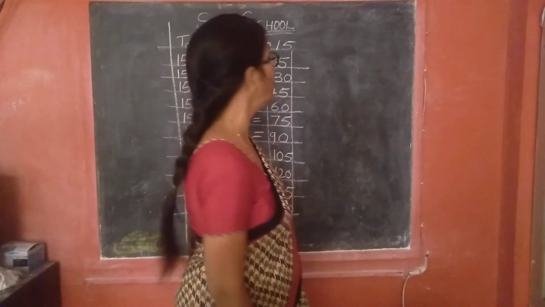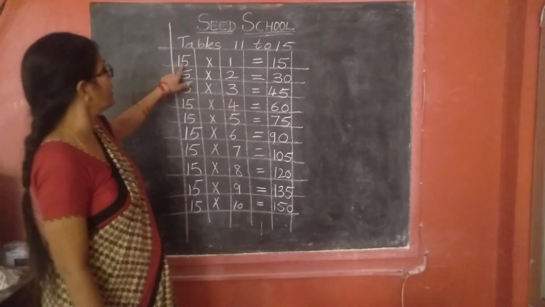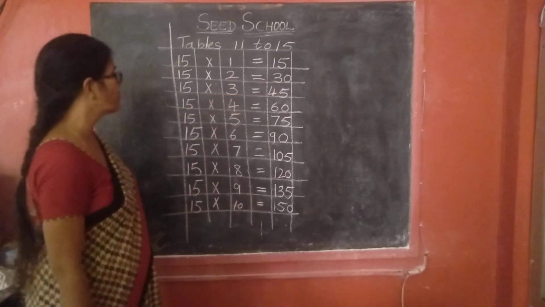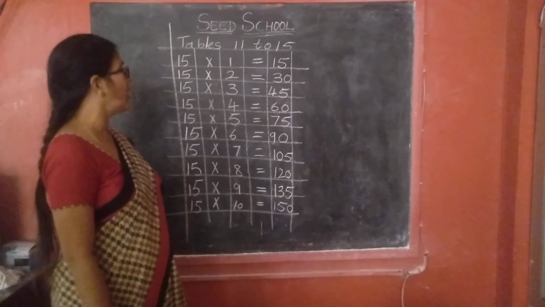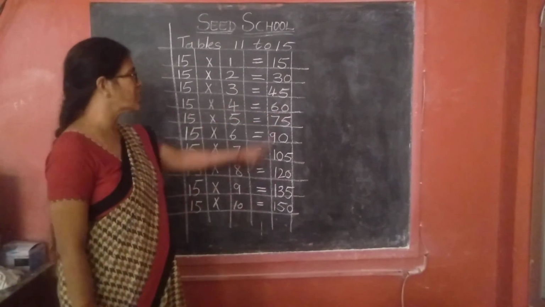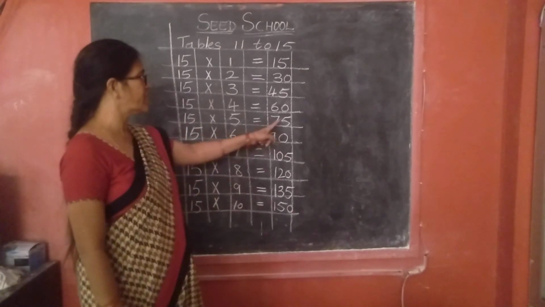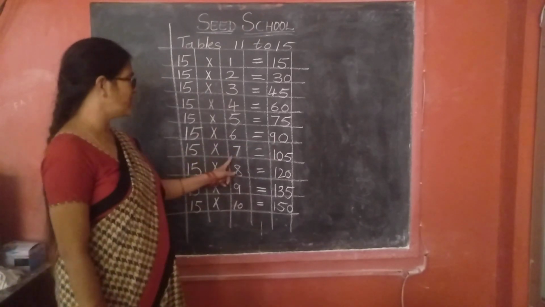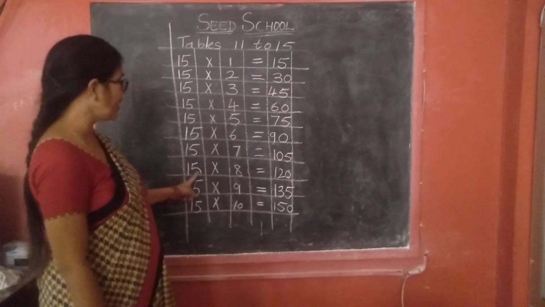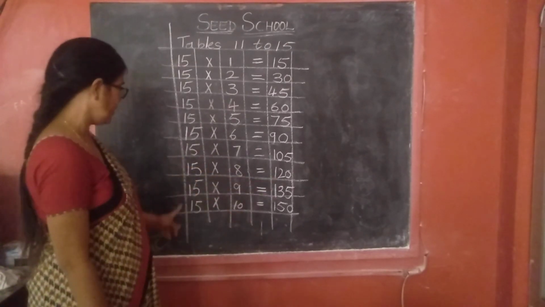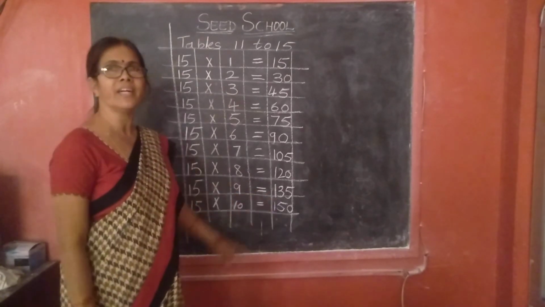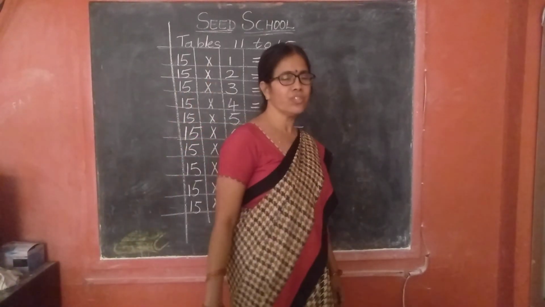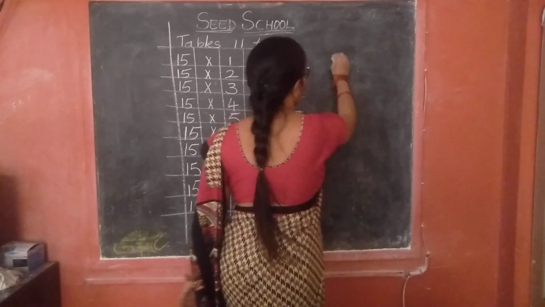Yes, children, we have to practice orally. Okay. 15 ones are 15. 15 twos are 30. 15 threes are 45. 15 fours are 60. 15 fives are 75. 15 sixes are 90. 15 sevens are 105. 15 eights are 120. 15 nines are 135. 15 tens are 150. Yes, children? Come on, write, Sakshi.